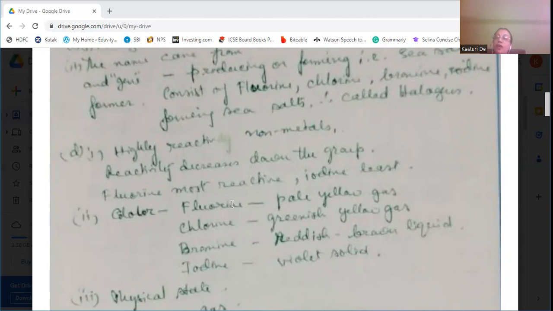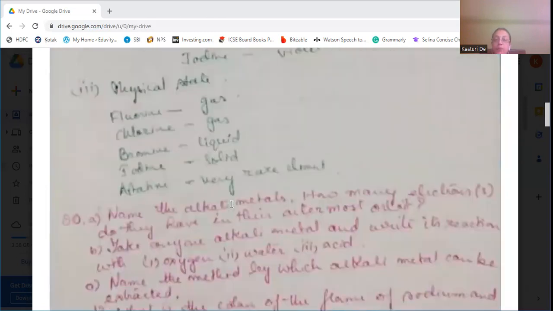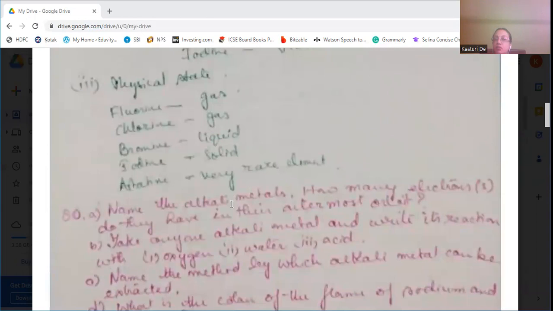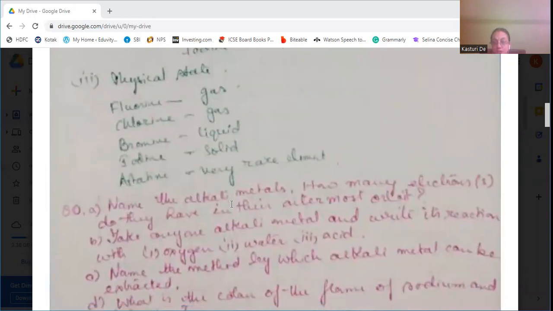Now the color. Fluorine gives a pale yellow color. Chlorine is greenish yellow. Bromine is a reddish brown liquid, and iodine is a violet solid. So fluorine and chlorine are gases, bromine is a liquid, and iodine is a solid. Then astatine is also there, but it's a very rare element. That's why we generally don't discuss it.